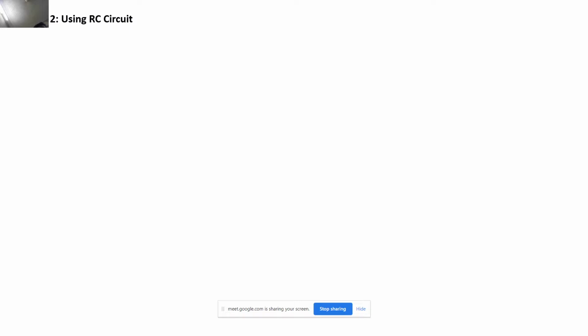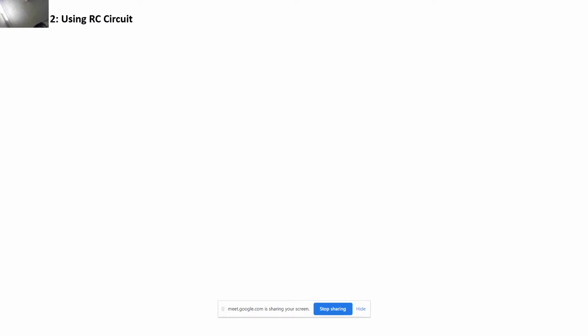So V out divided by V in, if I write, then this will be 1 upon j omega C divided by R plus 1 upon j omega C, correct? So now V out upon V in in terms of the frequency will be equal to 1 upon 1 plus j omega RC.